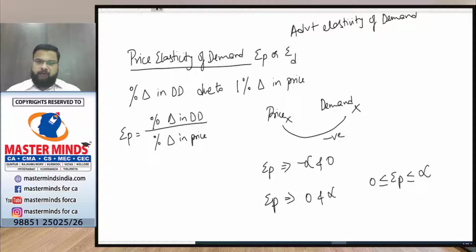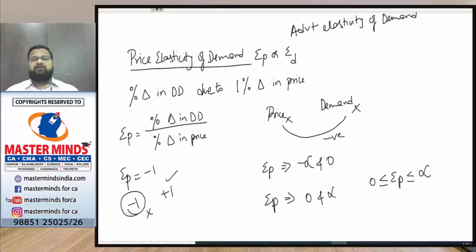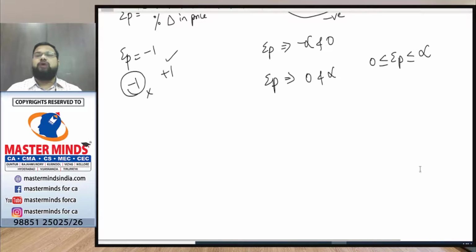For example, if after calculating price elasticity I get -1, and -1 is given in the options, I will choose -1. If -1 is not given and +1 is given, then I will choose +1. So the first preference should be given to the negative value. With this we came to know that the price elasticity value lies between 0 and infinity.